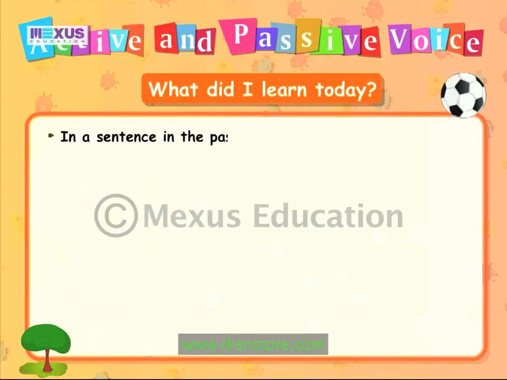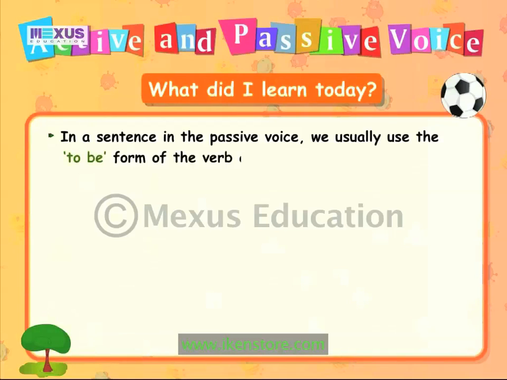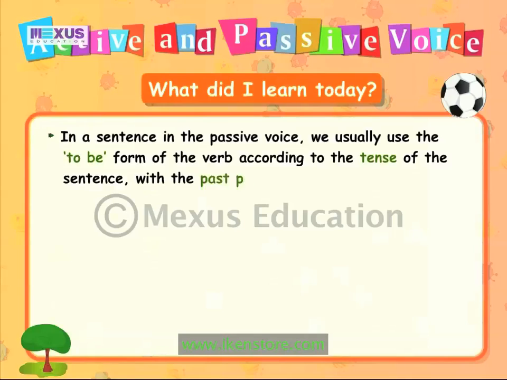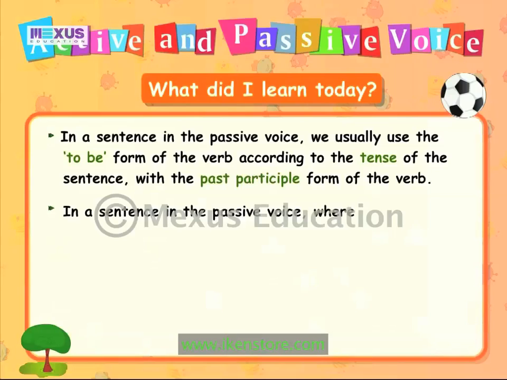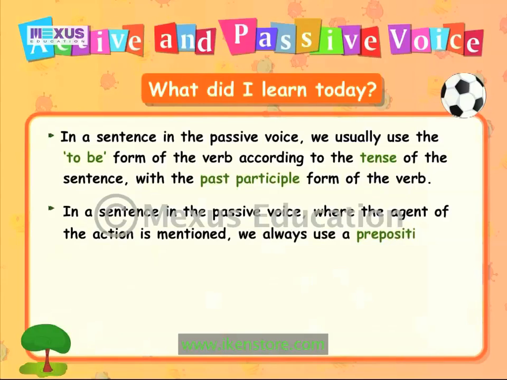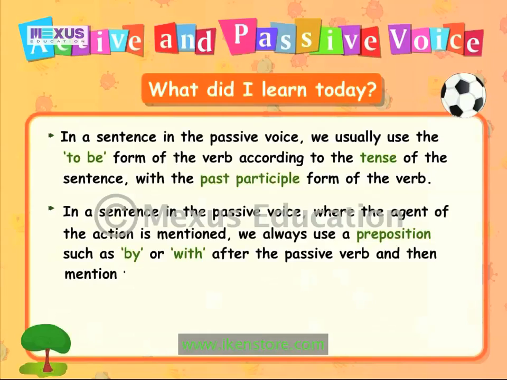In a sentence in the passive voice, we usually use the to be form of the verb according to the tense of the sentence, with the past participle form of the verb. In a sentence in the passive voice, where the agent of the action is mentioned, we always use a preposition such as by or with after the passive verb and then mention the agent. The agent then becomes the object of the preposition.